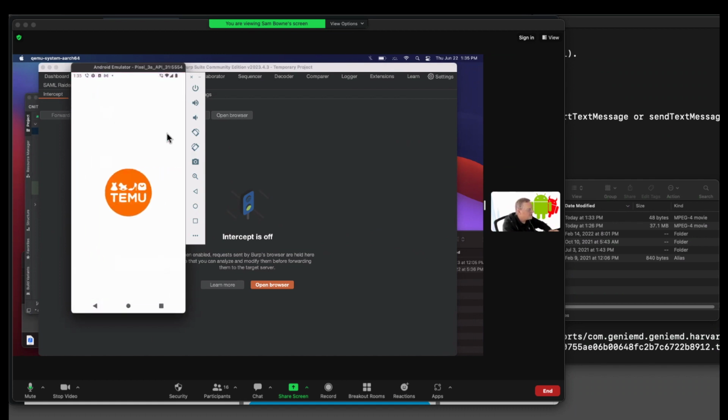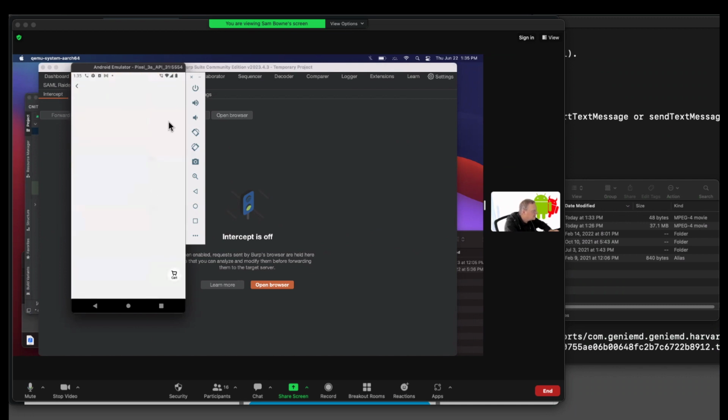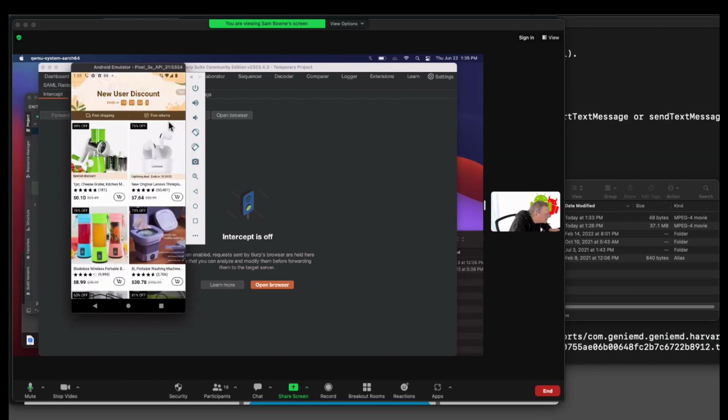Let's open the app and see if I can create an account. New user discount, free returns, snag deals, yeah. All right, but is there some kind of user account you make? New user discount.